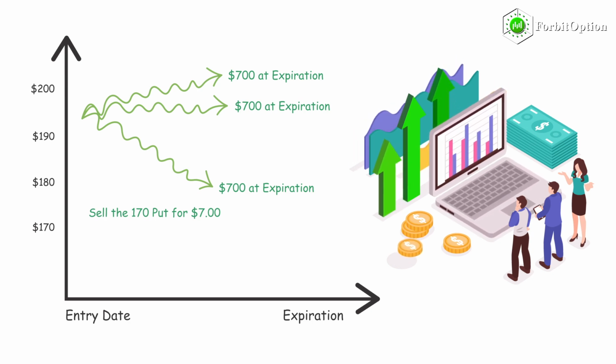As long as the stock price is above the put's strike price at expiration, the position will realize a full profit and 100% of the option premium collected when selling the put will be kept. The reason for that is the put will be worthless because there's no value in the ability to sell shares at a price below the current share price.